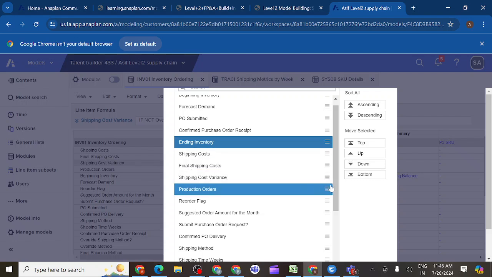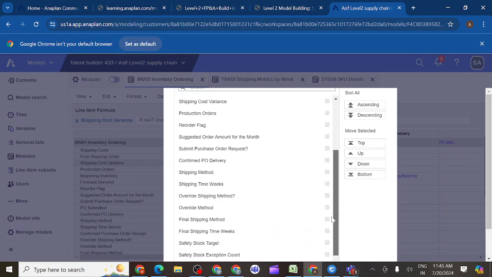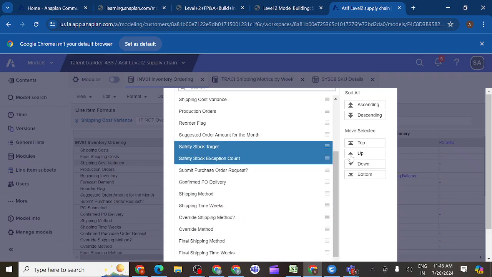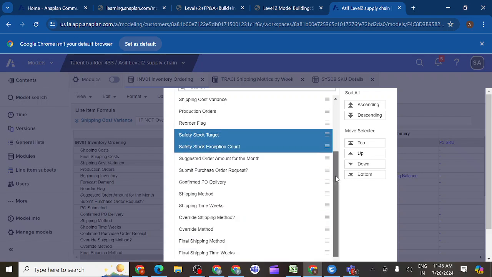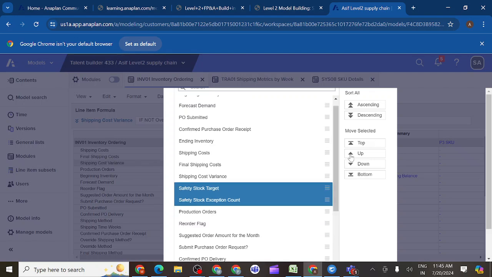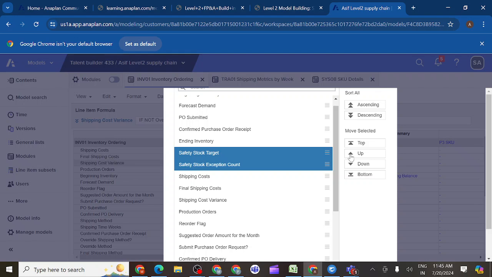Where do I have safety stock target? Then do you have safety stock exception as well? Exception count. Yes. Exception count. Fine. Okay.